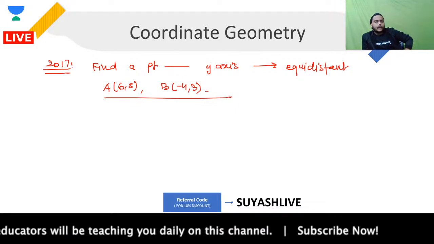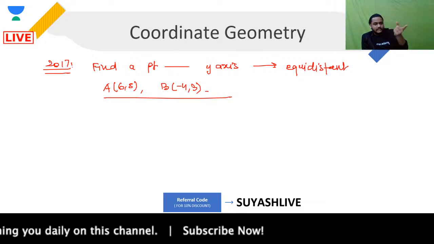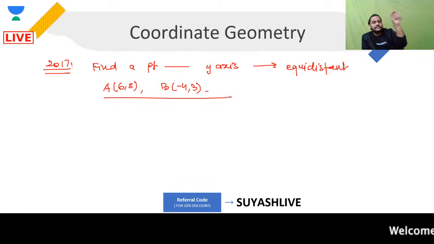I repeat, I want to find a point on the y-axis which is equidistant from the points A and B.